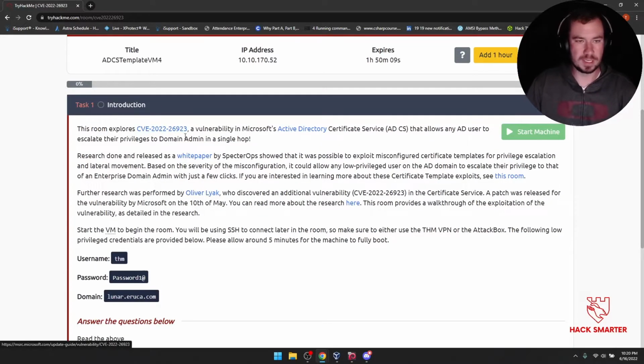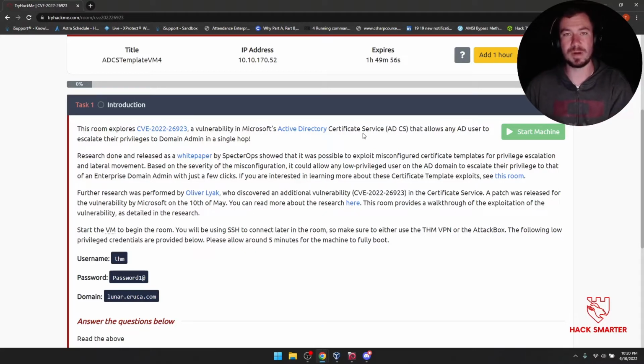But this room explores this CVE, I'm not going to say it every single time, a vulnerability in Microsoft's Active Directory Certificate Services. So we're keeping so far with this theme that we've been doing of learning Active Directory hacking. Both me and Nate, the other streamer on this Twitch, we're both studying for the OSCP, and a big part of that now is Active Directory hacking. I believe it's 40% of it that you are guaranteed now to have an AD network on the OSCP that allows any AD user to escalate their privileges to domain admin in a single hop.